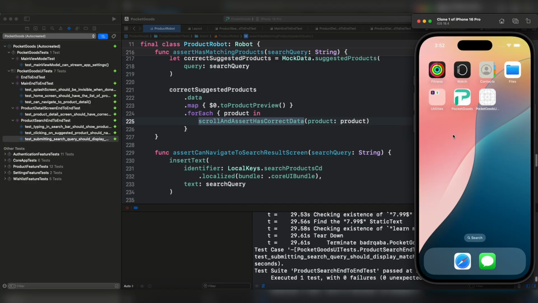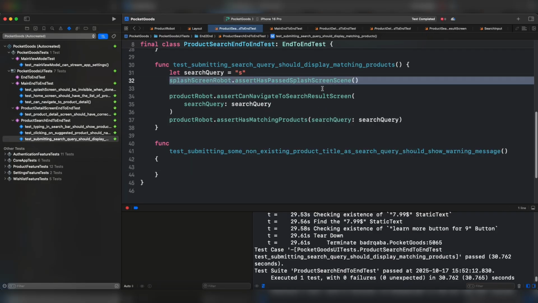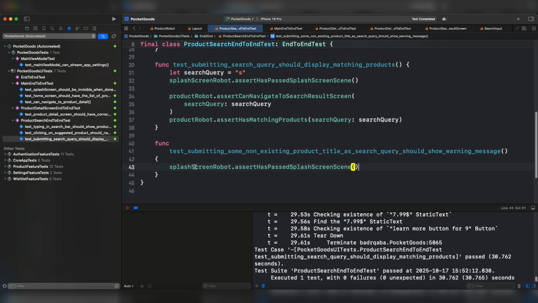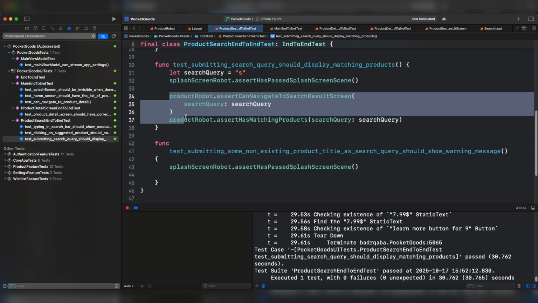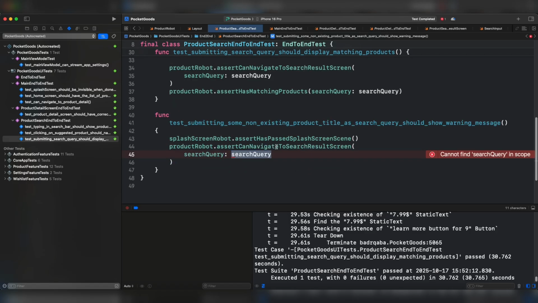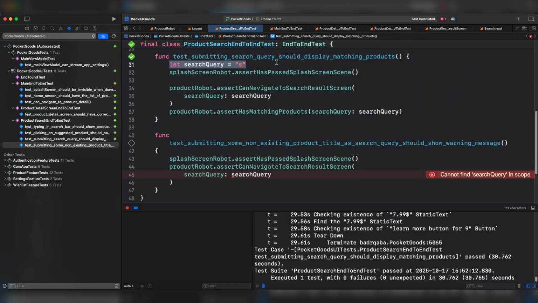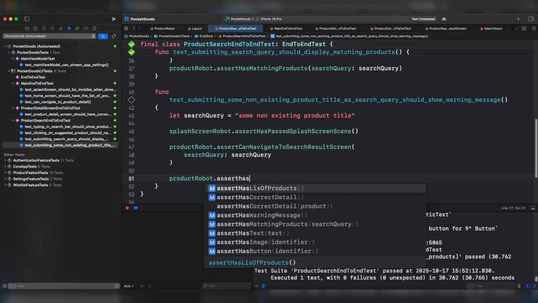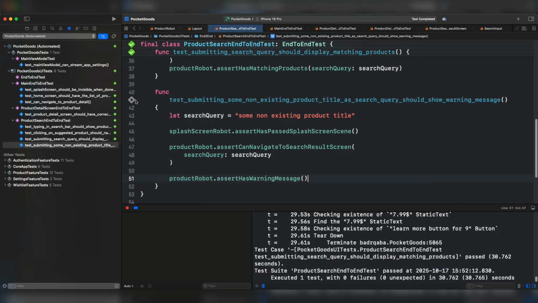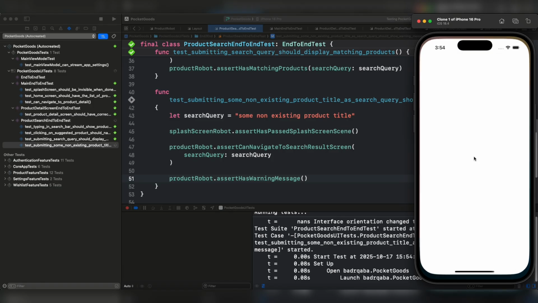Now we're going to add one last test, which is submitting non-existent product title as a search query should show the warning message. As usual, going to wait for the splash screen and assert can navigate with some non-existent title. Going to arrange the search query and assert has warning message. Let's run the test.